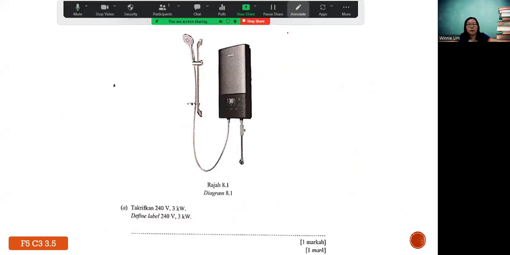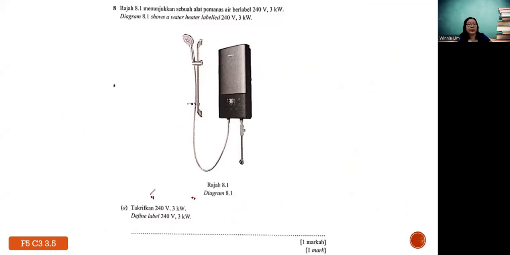This is what we call the power rating of any electrical device, where they will have the voltage and also the power of the device. Normally, how do you define these? I always tell students to change the idea of power into the energy per time concept.